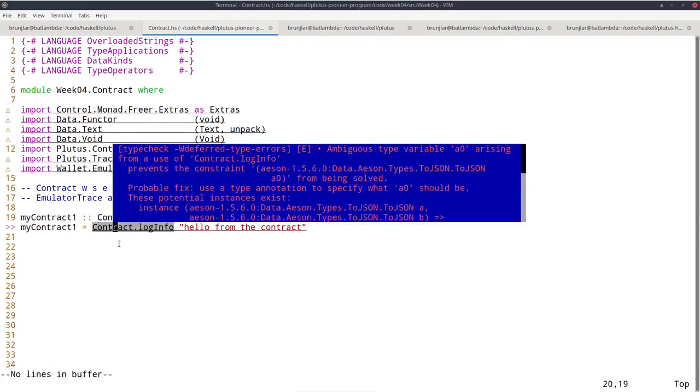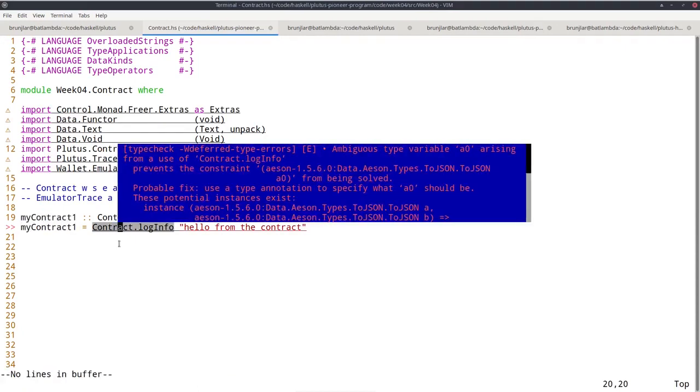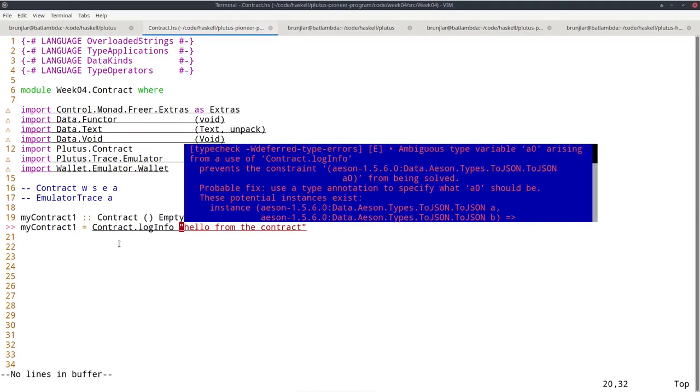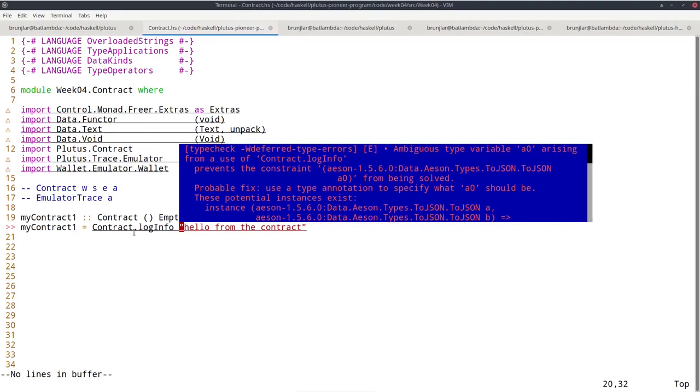And now the compiler is complaining that it doesn't know what the type of this literal string is. Normally, as I explained before, in Haskell, if you have a string literal, it's a String. But I activated this OverloadedStrings extension, which, as I explained before, allows you to use literal strings for more general textual types, including Text or ByteString. So the compiler at this point doesn't know what type this is. Is it a String? Is it a Text? Is it something else?